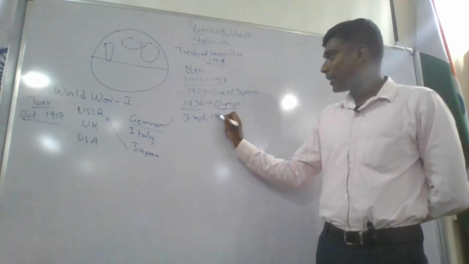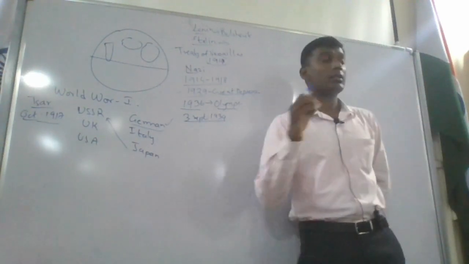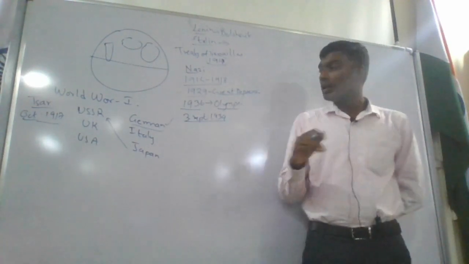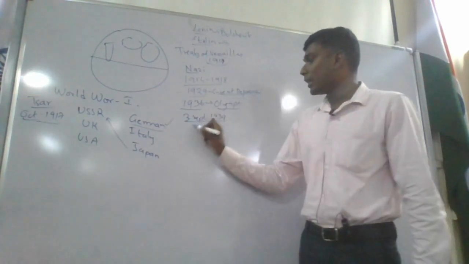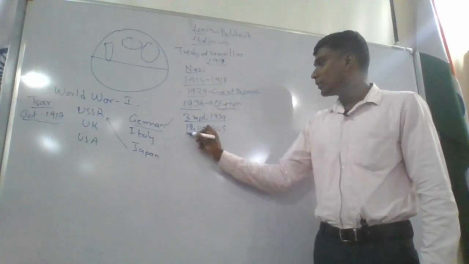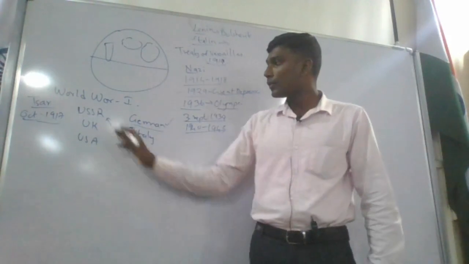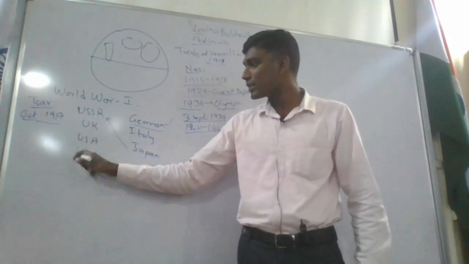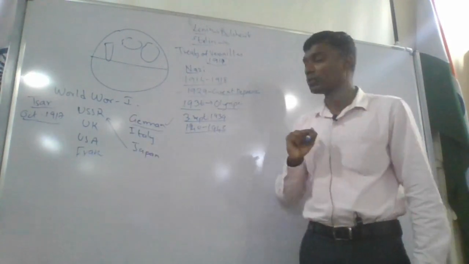Now this date is important. 3rd of September 1939, this was the beginning of the Second World War. Germany attacked Poland and all these things started. From 1940 to 1945, this was the Second World War. Once again, this was the team: USSR, UK, USA, and here you have France also, and now the same team here on one side.